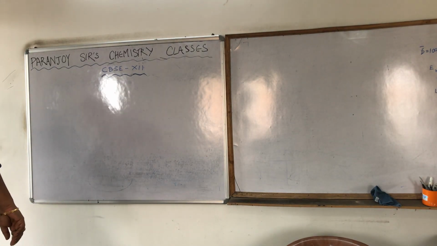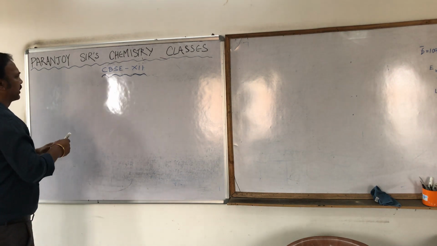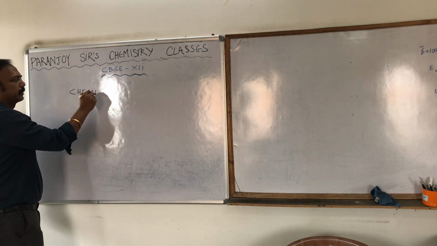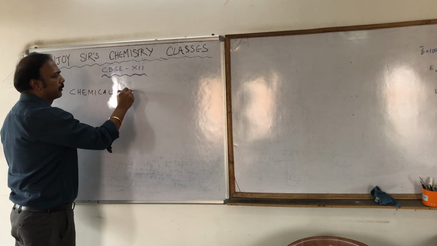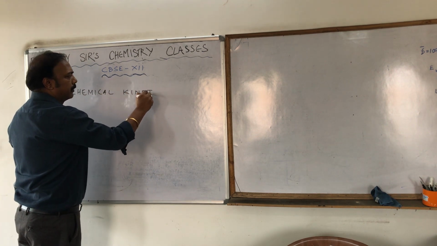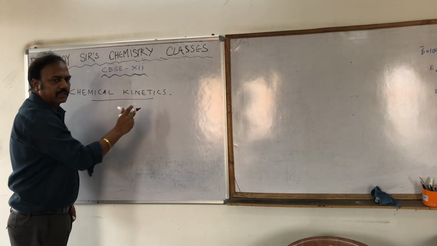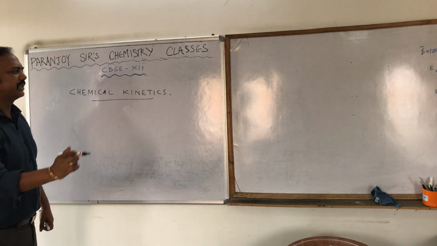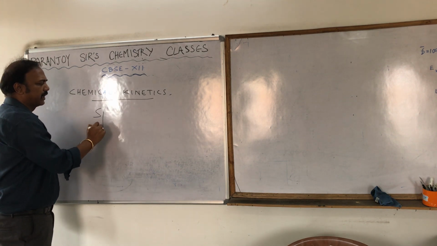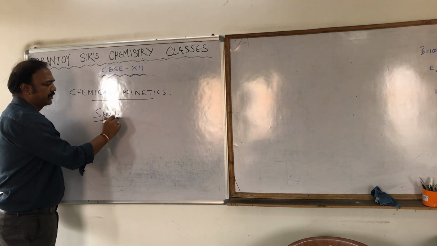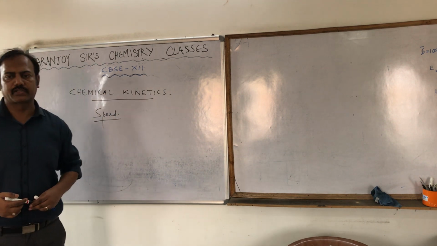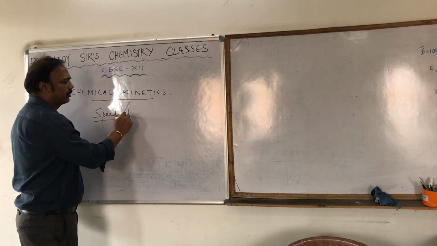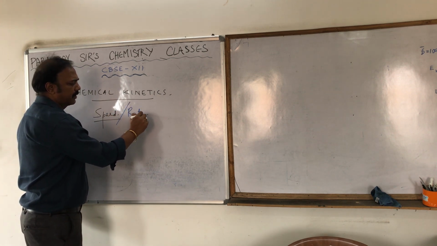So the name of the chapter is chemical kinetics. This particular chapter is the branch of chemistry where mainly we deal with the speed of the reaction, that is, how fast a chemical reaction is taking place. Speed is also called rate, the rate or speed of the reaction.